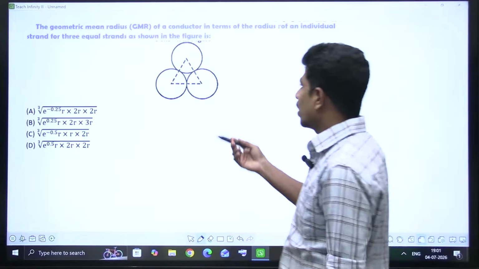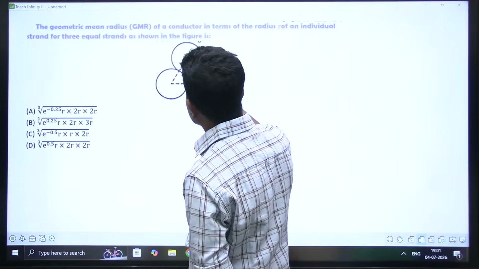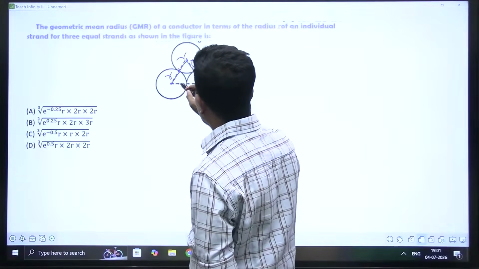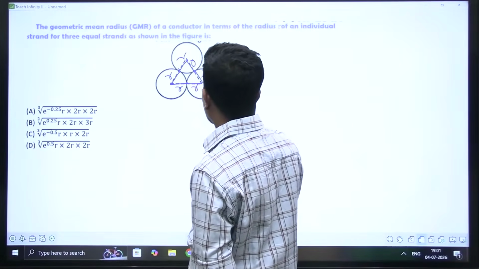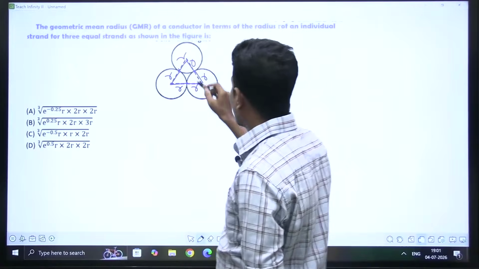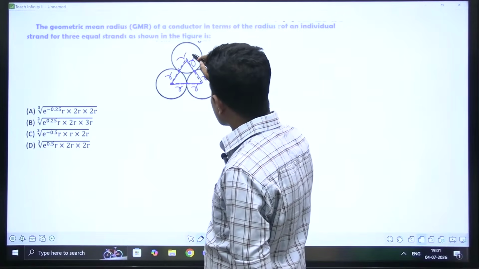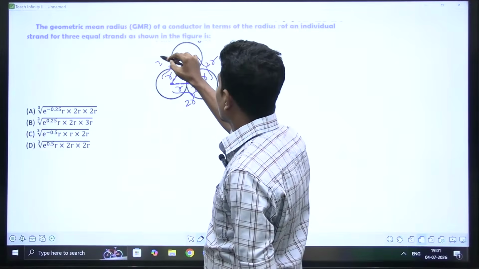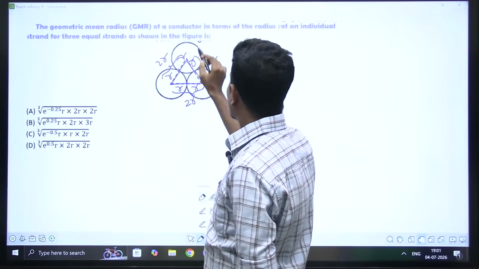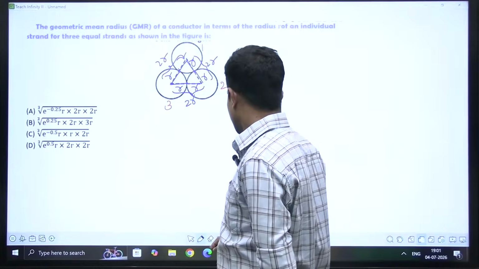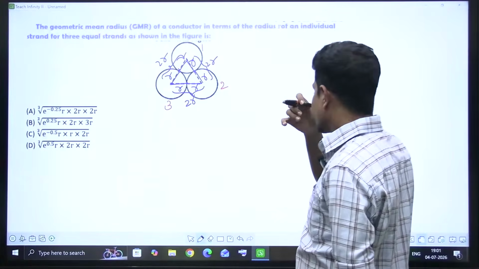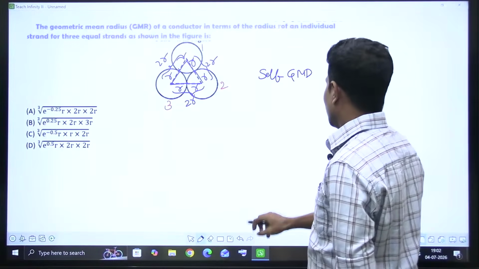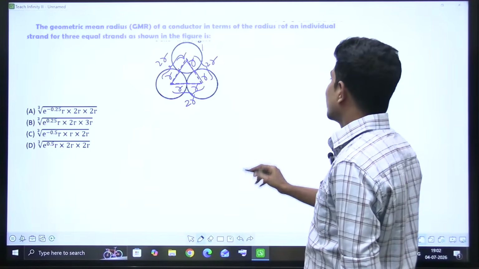This is a standard conductor. So this is R. This is also R, and this is also R. What is this total? This is 2R. What is this total? 2R. What is this total? 2R. Let's take this one as 1, this one as 2, this one as 3. Now let's see self GMD, which is nothing but GMR only. Let's take it as GMR only.